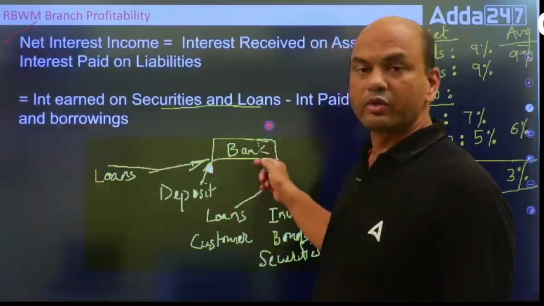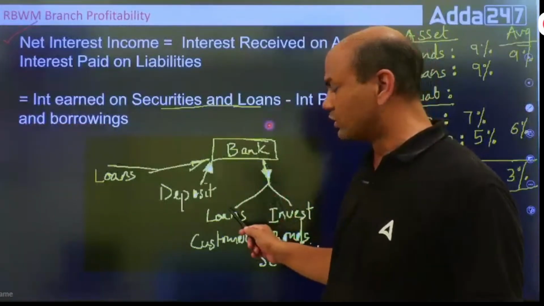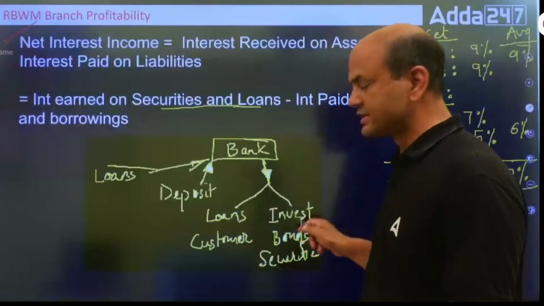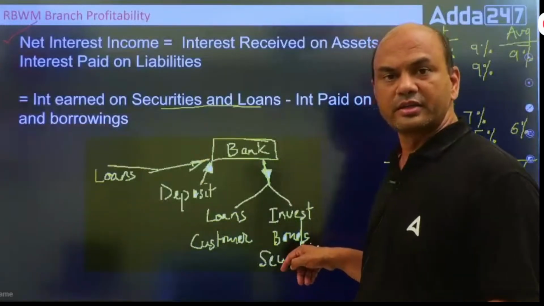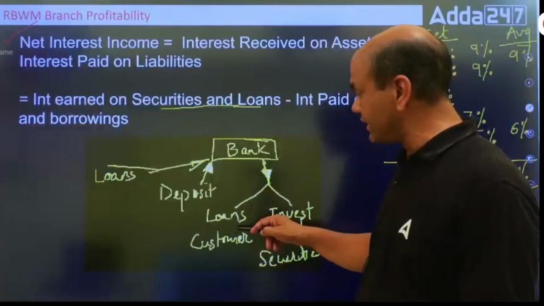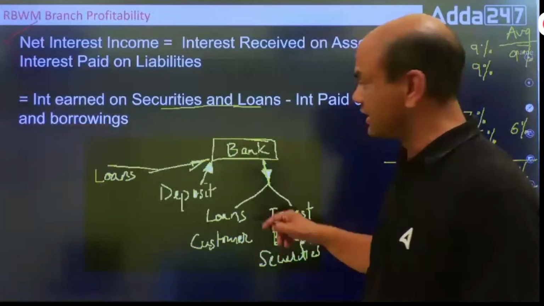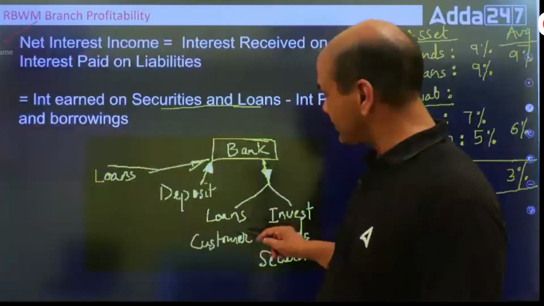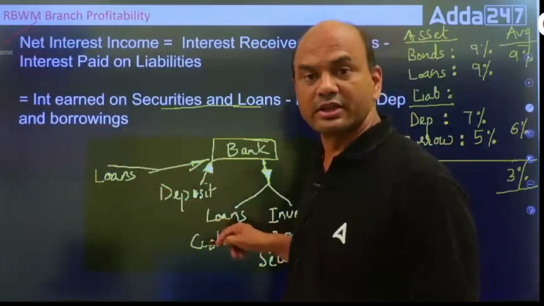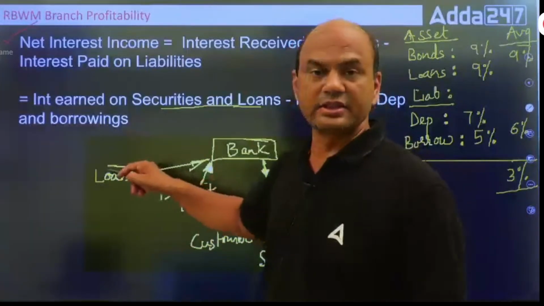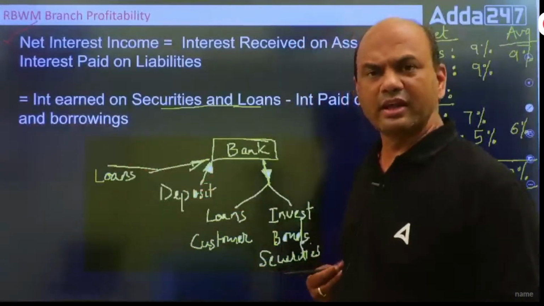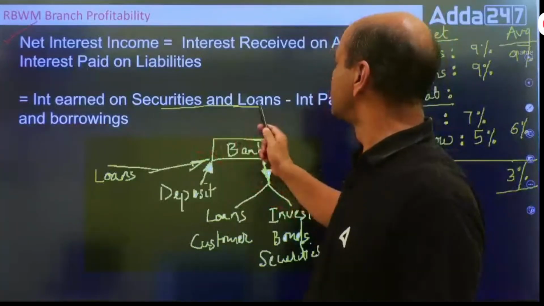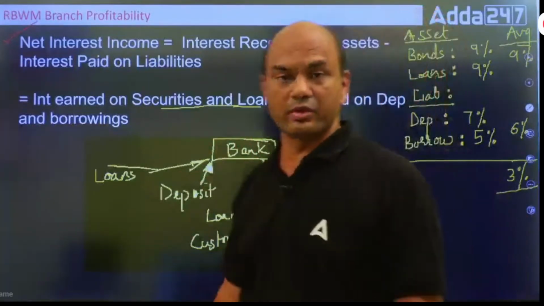And what will the bank do with that money? It will give it in loans, and second, it will invest in bonds and securities. So these are the two ways of investing money, and these are the two ways of getting the money for any bank. The difference between them, interest on this minus interest on this, will be equal to your NII, isn't it? So interest earned on securities and loans minus interest paid on deposits and borrowings.